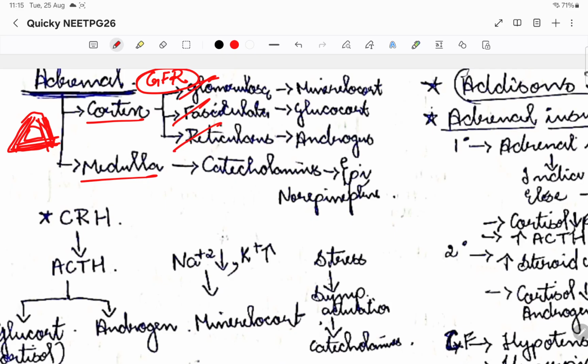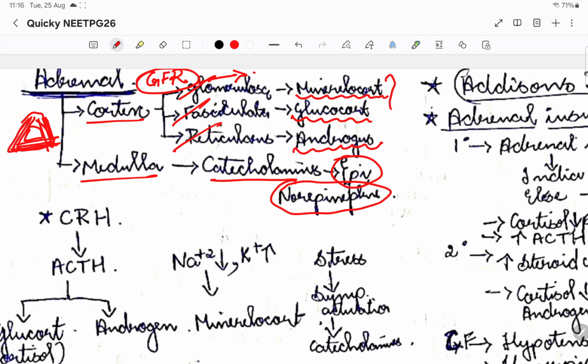So remember G for glomerulosa. Okay, so GFR. The first layer, glomerulosa, will release mineralocorticoids. The fasciculata will release glucocorticoids, and the reticularis will release androgens. These are the three cortical hormones, whereas the medulla will release the catecholamines, that is epinephrine, norepinephrine, meaning adrenaline. Basically, adrenal hormones are what the medulla will release from the center. So these are the other three hormones from the cortex.